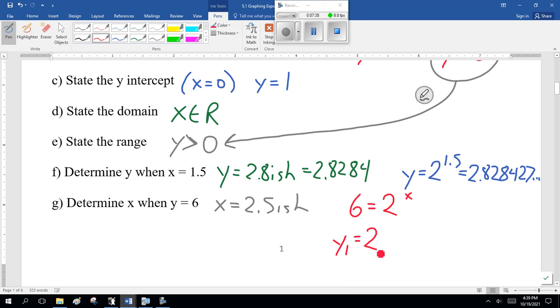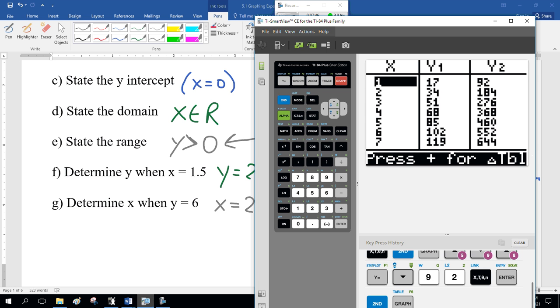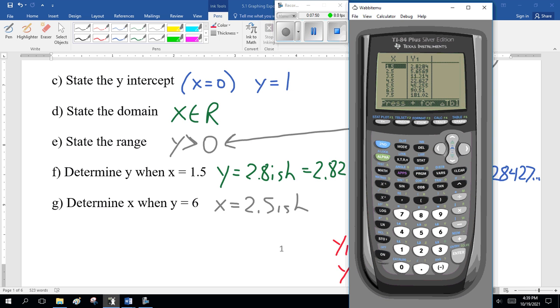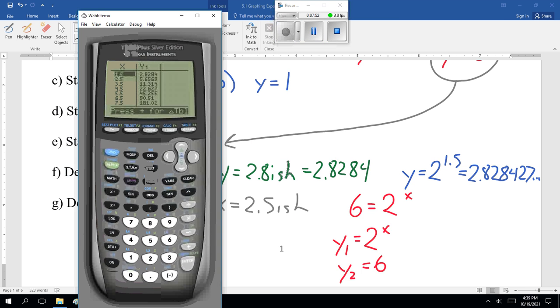y1 equals 2 to the x. y2 equals 6. And what have you got? I don't know. Let's find out. Not that one, sorry. This one. My apologies. So y2 is 6. Graph. And there we go.